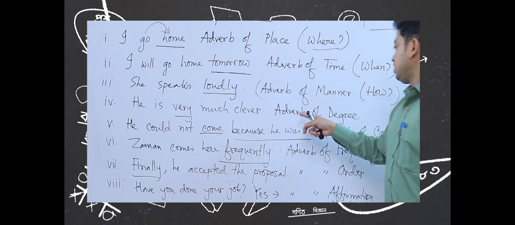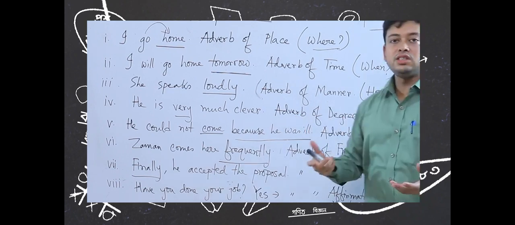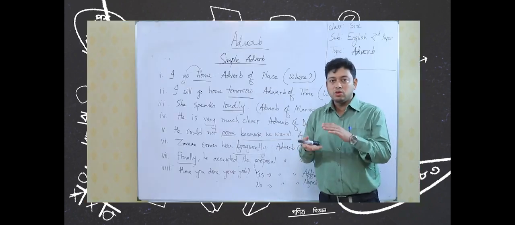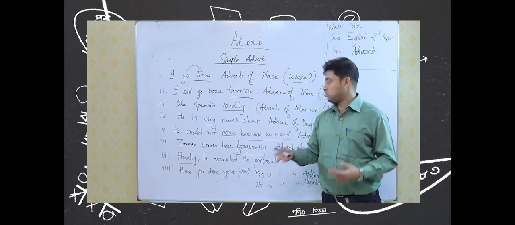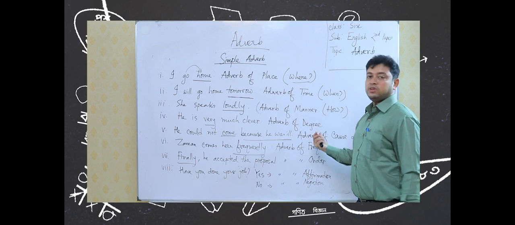Number 4 is he is very much clever. Now, very is adverb of degree. How much clever is he? So, this is talking about how much, very or less, more or less, something like this. That is why this is adverb of degree.